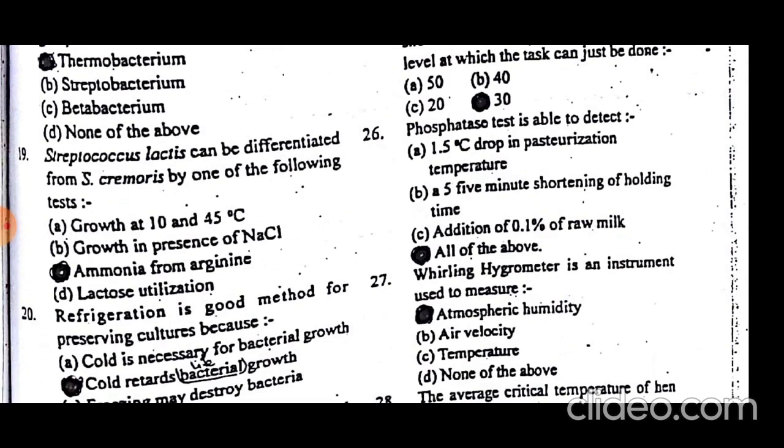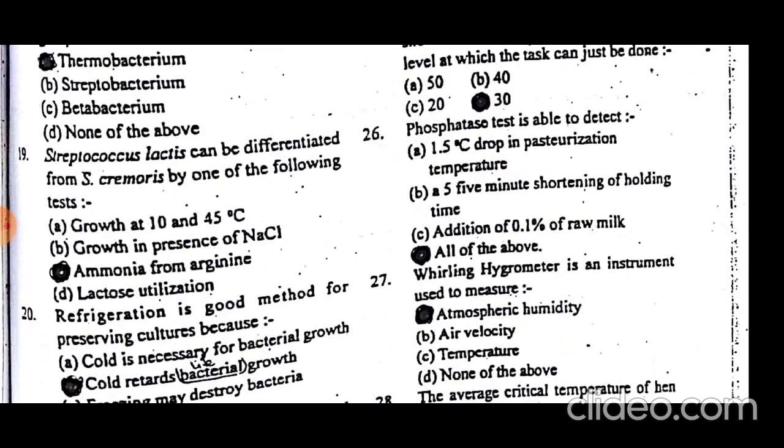Phosphatase is an enzyme test, and three things are detected by it. We can detect temperature fluctuation, time fluctuation, and adulteration, that is, addition of 0.1% raw milk.